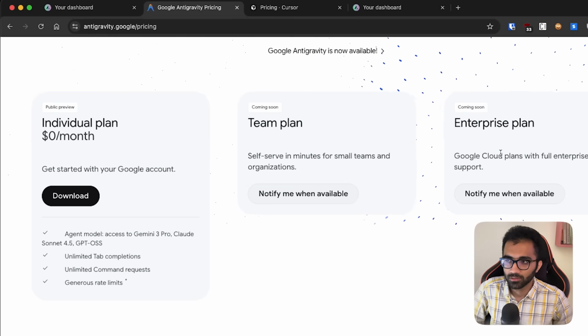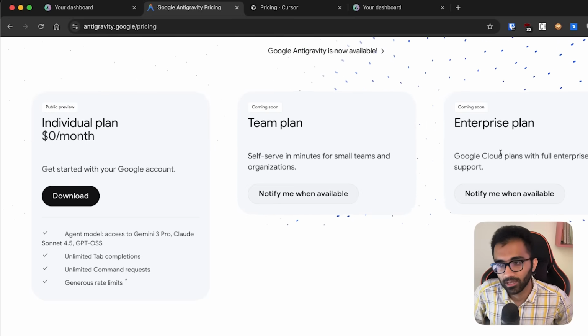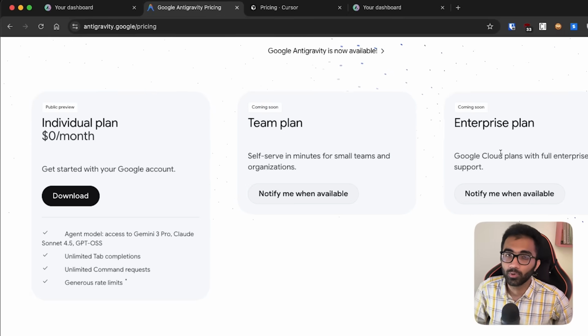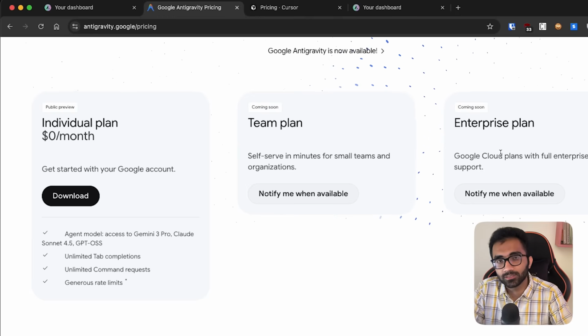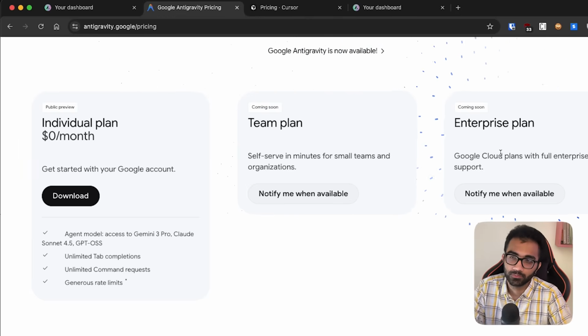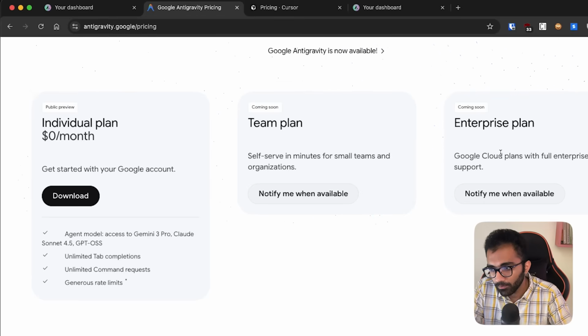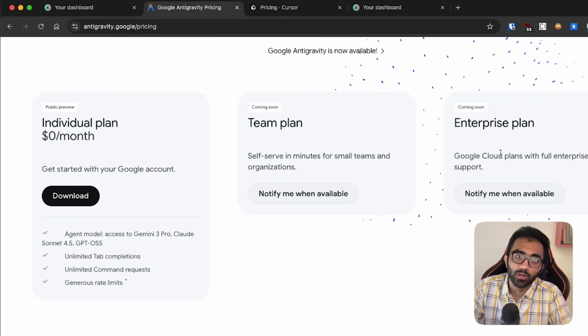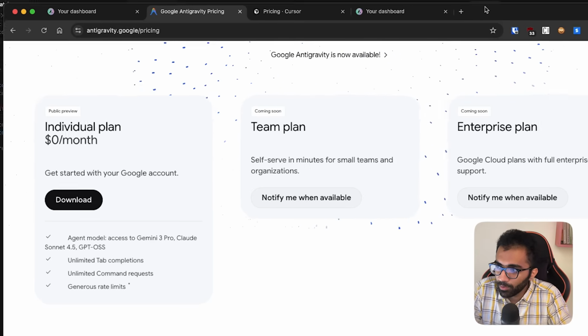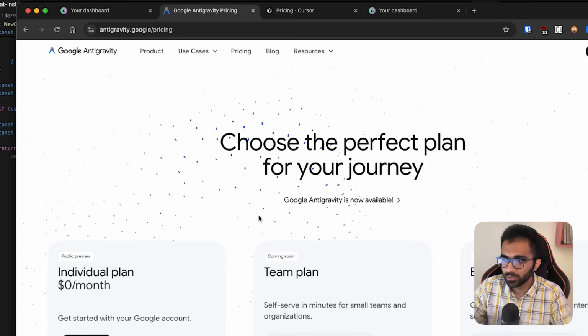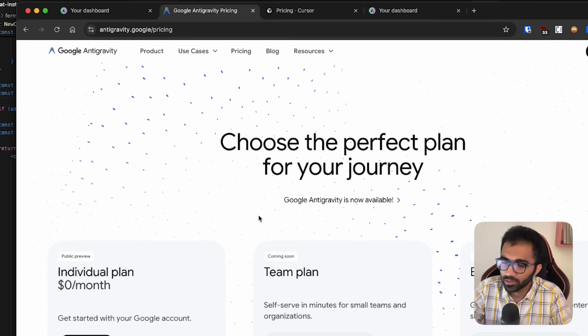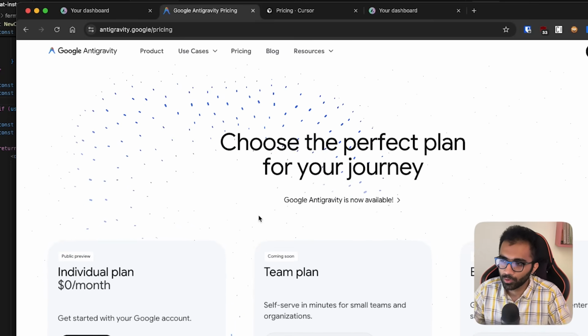Because Cursor is already at $1 billion in ARR as they report. They have raised $2.5 billion in Series D funding. So it's a big enough market, and Google is right to bet on this. Google historically does not take bets smaller than a few billion in outcome. They just shut off products, like they did with Google Domains. But I do feel that this will play out well in their case, because before Antigravity, Google's positioning was always for vibe coders. It was always for people who just want to prompt and get.